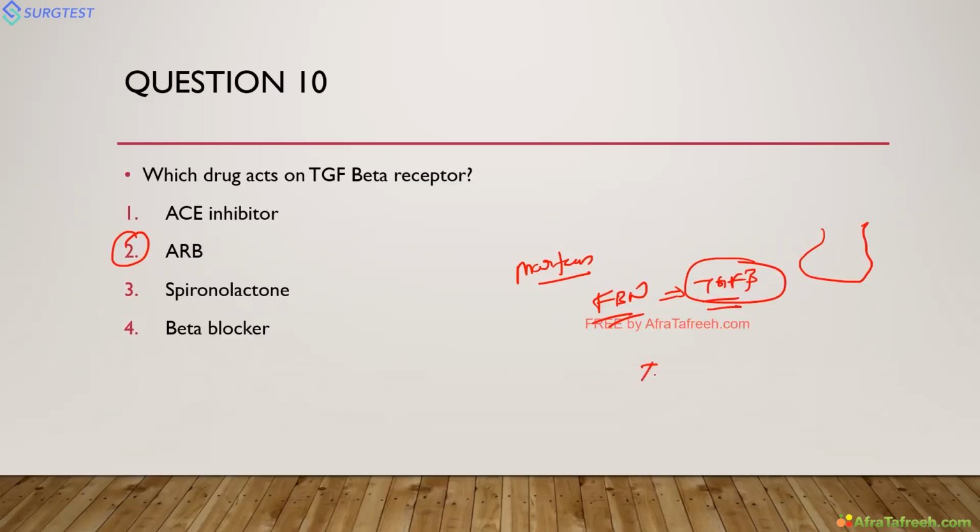For example, you can use ARB for treatment of thoracic aortic aneurysm, because it acts on TGF beta receptor signaling. Clear-cut studies are not there, but they suggest ARB can be used in patients with Marfan syndrome due to this TGF beta action.